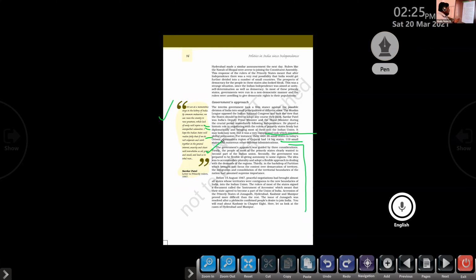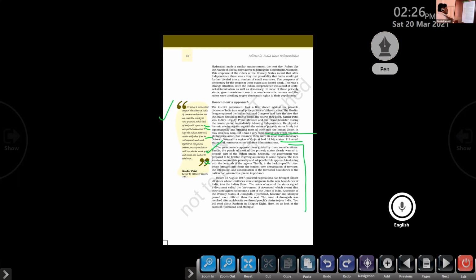The idea was to accommodate plurality and adopt a flexible approach in dealing with the demands of the regions. To accommodate different kinds of ideas and people, the government changed its approach in dealing with the rulers. What is a flexible approach? Not pressuring them. They listened to the rulers of the princely states, understood their problems, and made them join the Indian Union.